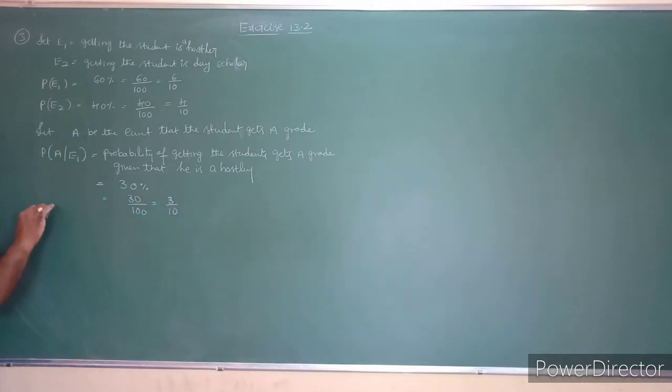Similarly, the probability of A given E2 means the probability of getting A grade from the day scholar students.